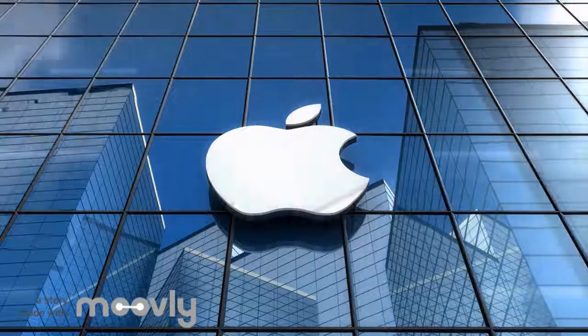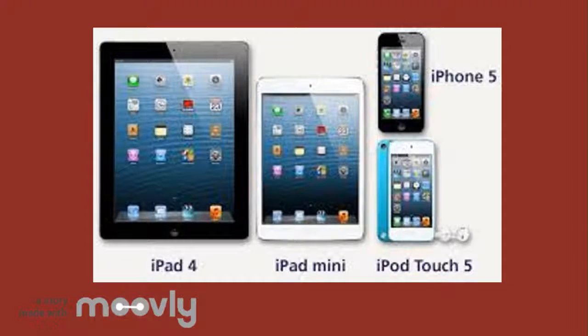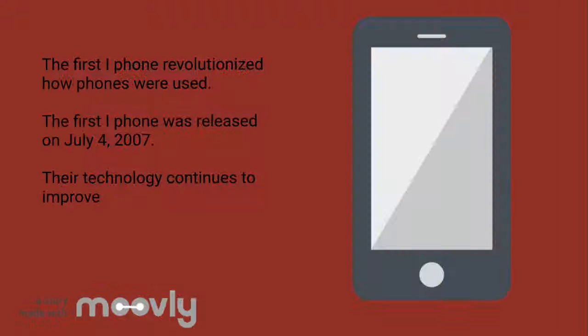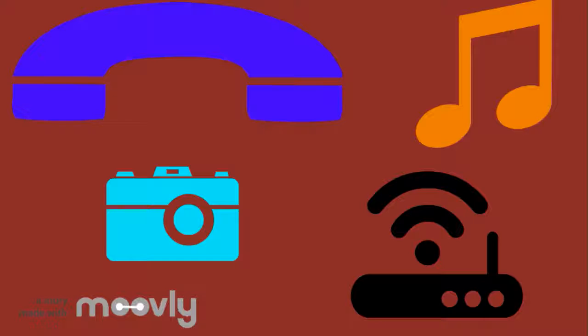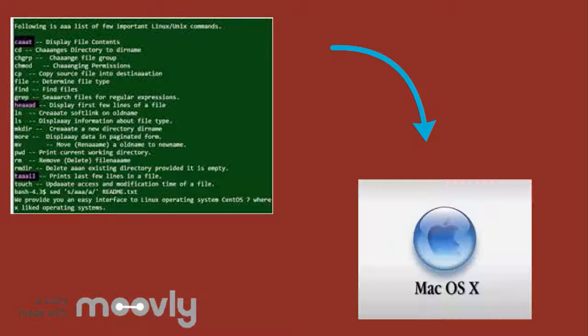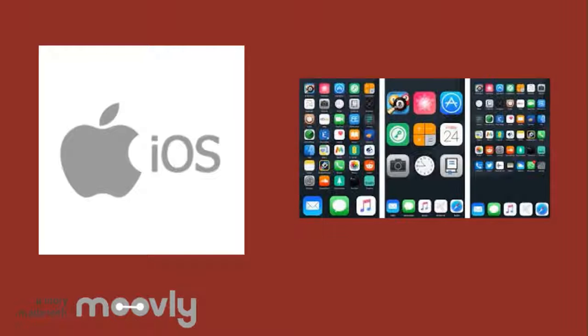iOS is Apple's mobile operating system. The iPhone, iPod, and iPad use this operating system. When the iPhone was introduced, it opened a whole new world for operating systems. iOS was the first to unify the iPod, phone, camera, and internet into one device. The iOS was derived from the same Unix code as Mac OS. Many features from the first OS are still in use today. For example, the Springboard, which is the display of apps.